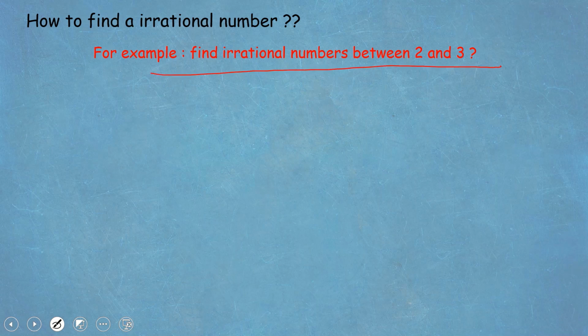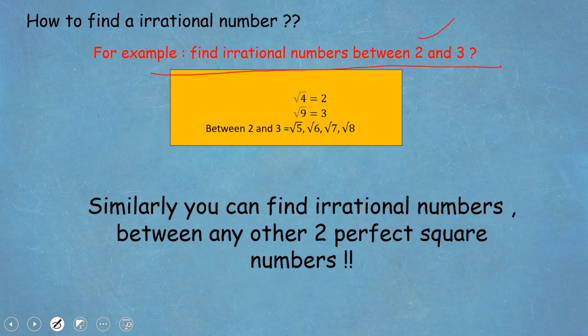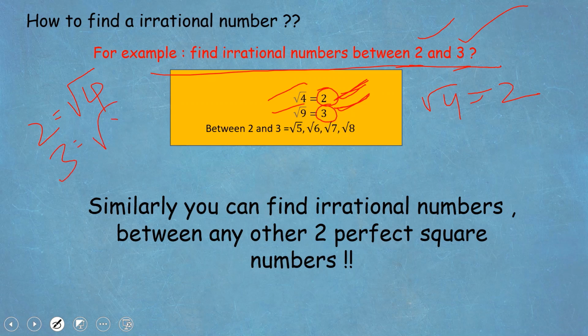For example, we will find an irrational number between 2 and 3. Let us have a look. We know 2 and 3. We need to find the irrational numbers between 2 and 3. We know that root 4 is equal to 2 and root 9 is equal to 3. As root 4 and root 9 are perfect squares, we get a rational number as the answer, that is 2 and 3. Now we know 2 is root 4 and 3 is root 9.